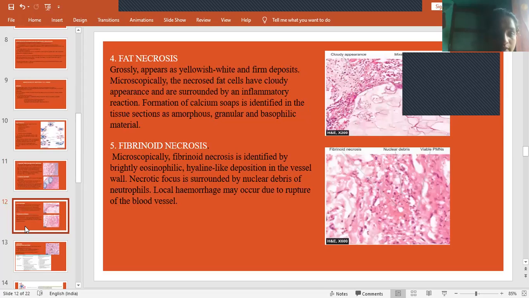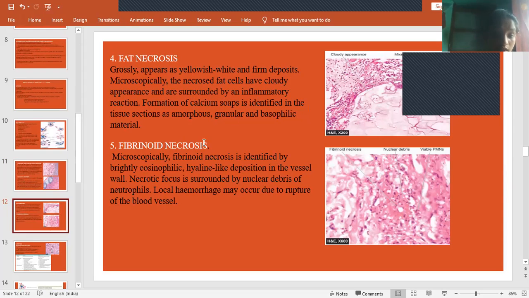And then fat necrosis. Fat tissue, when it gets accumulated, appears like yellowish-white and firm deposits. They have a cloudy appearance. Why? If we put a drop of oil into water, it also forms a cloudy appearance. So it has a cloudy appearance when seen microscopically, and that's surrounded by an inflammatory reaction, and it leads to formation of calcium soaps. That means when it reacts with calcium, it forms a soap-like thing.